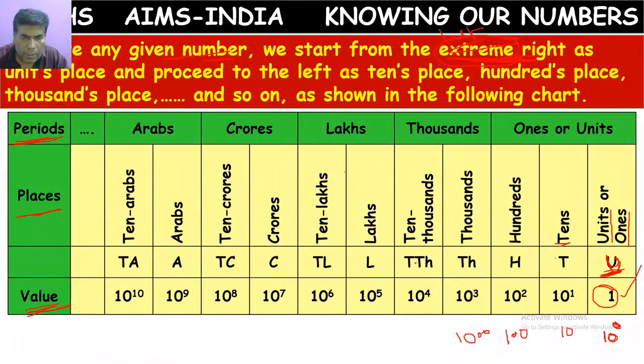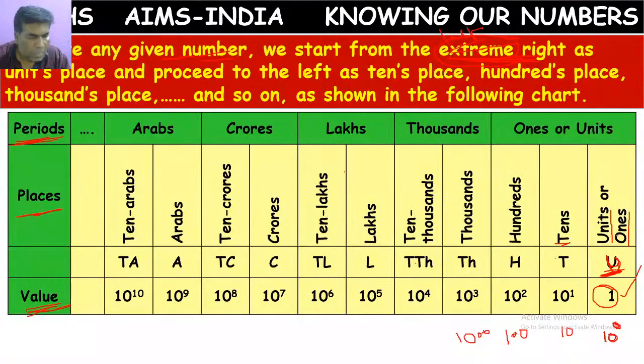Next, 10,000, then lakhs, 10 lakhs, crores, 10 crores. After crores we also have bigger numbers like Arabs, symbol A, and 10 Arabs, symbol TA. Like this, starting from the units place, we have so many places in our number system.